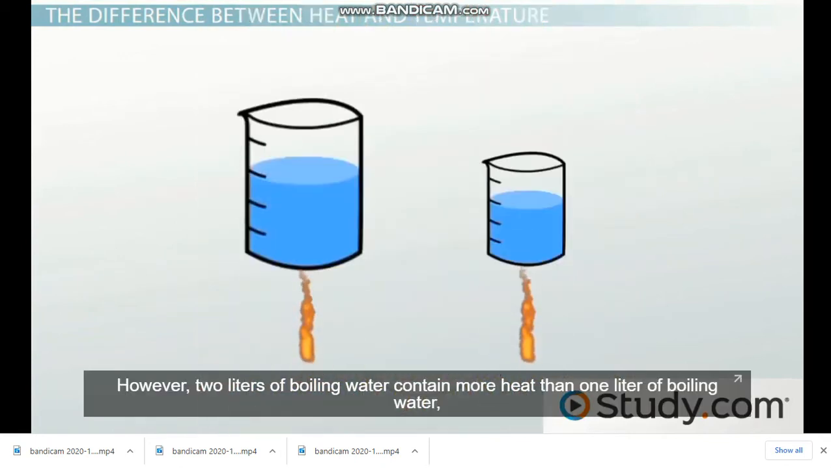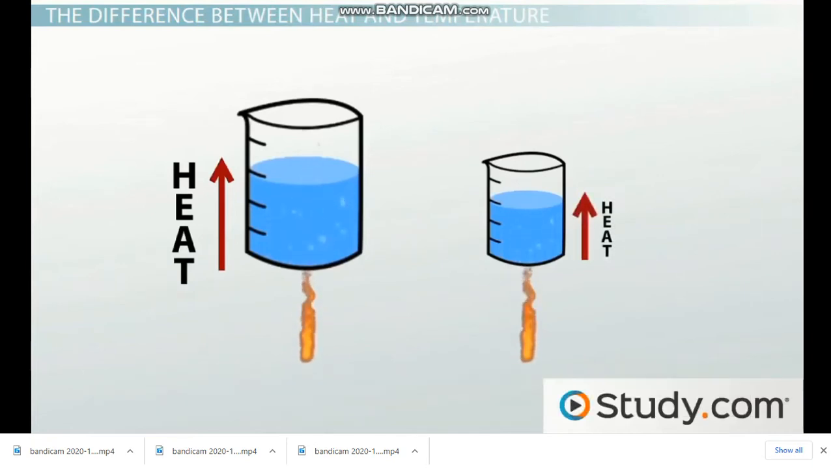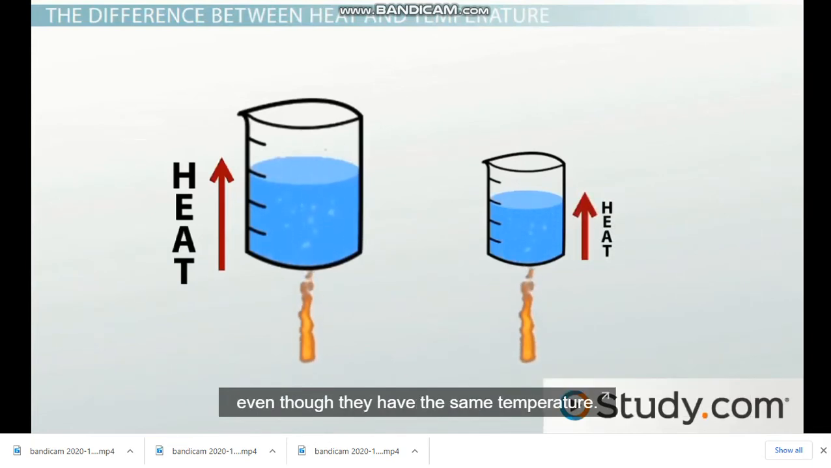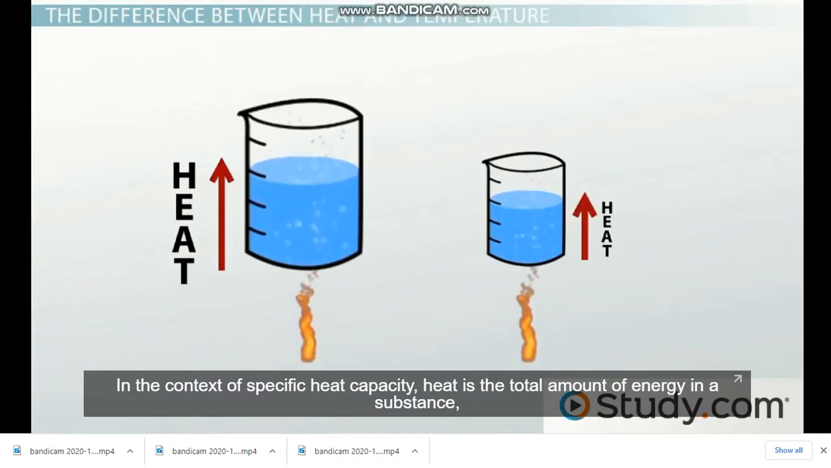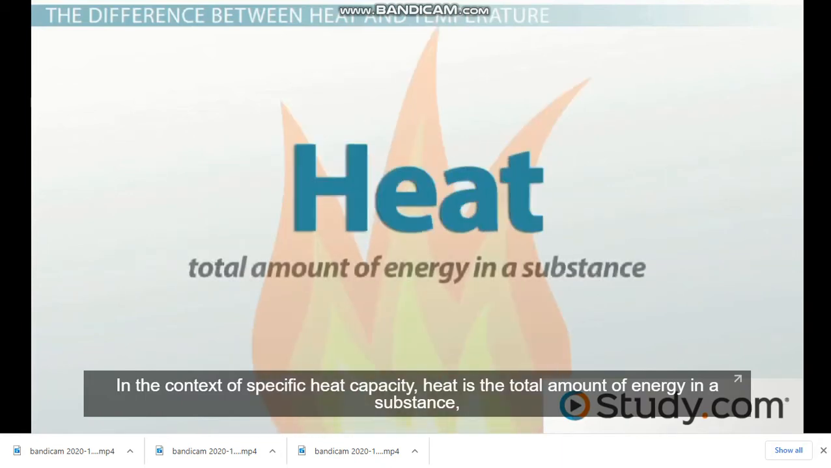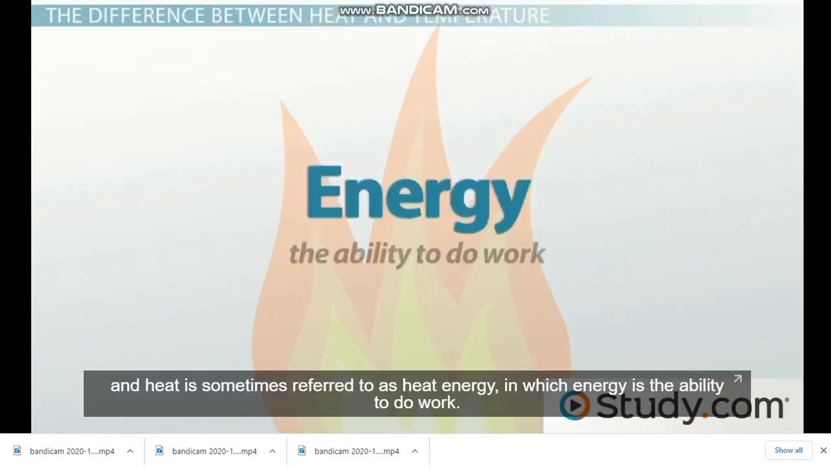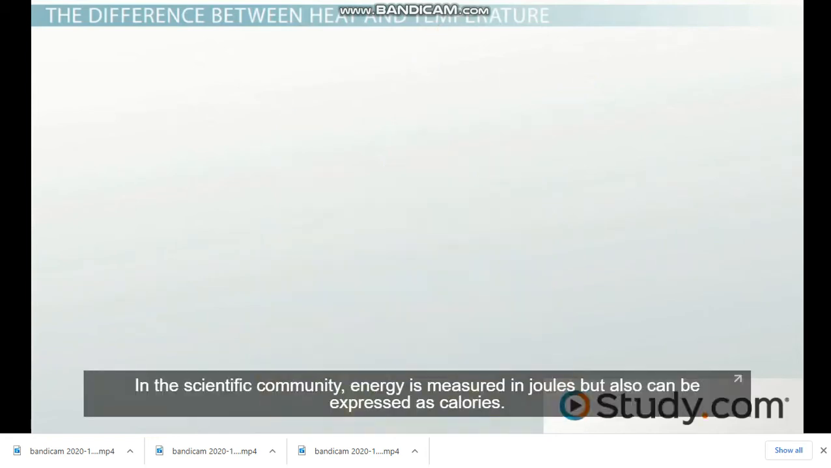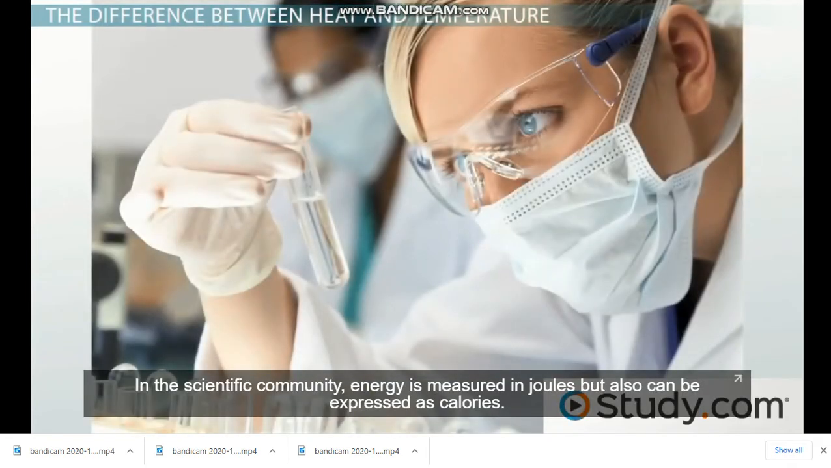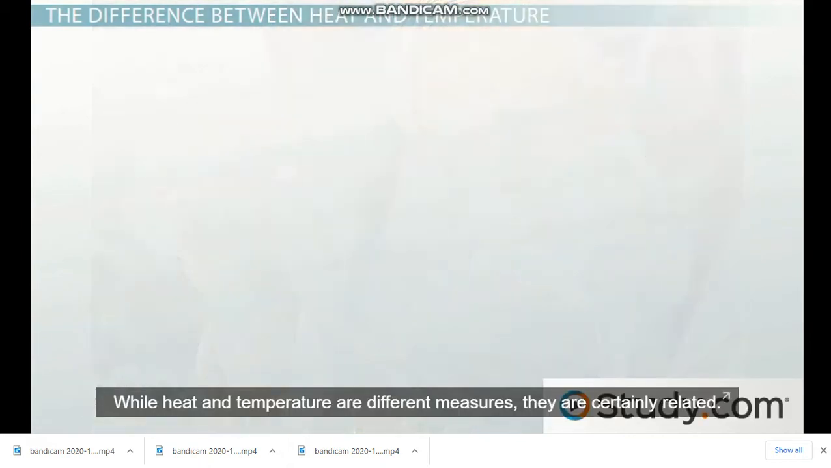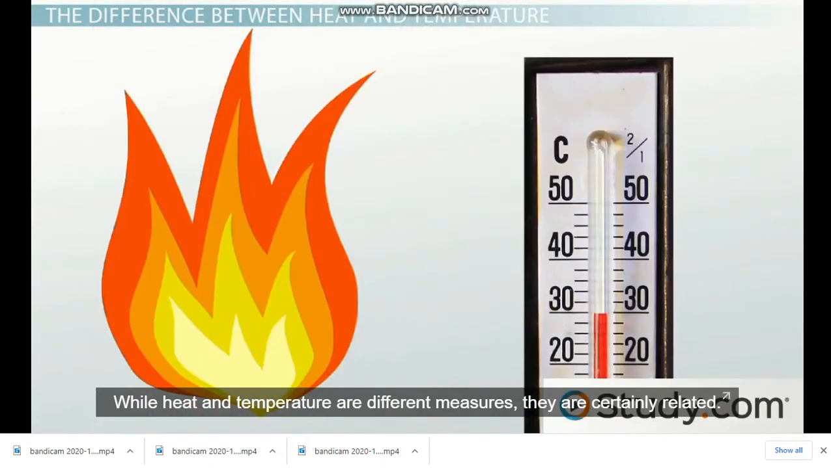However, 2 liters of boiling water contain more heat than 1 liter of boiling water, even though they have the same temperature. In the context of specific heat capacity, heat is the total amount of energy in a substance, and heat is sometimes referred to as heat energy, in which energy is the ability to do work. In the scientific community, energy is measured in joules, but also can be expressed as calories. So while heat and temperature are different measures, they are certainly related.